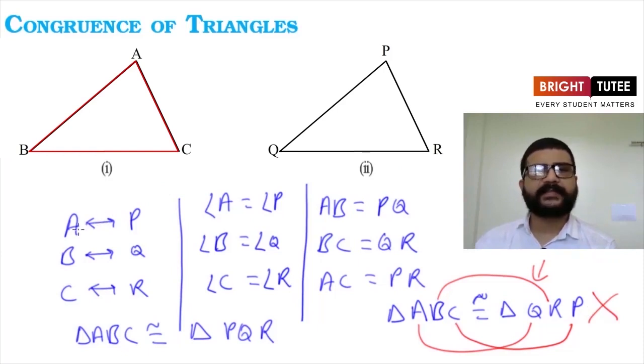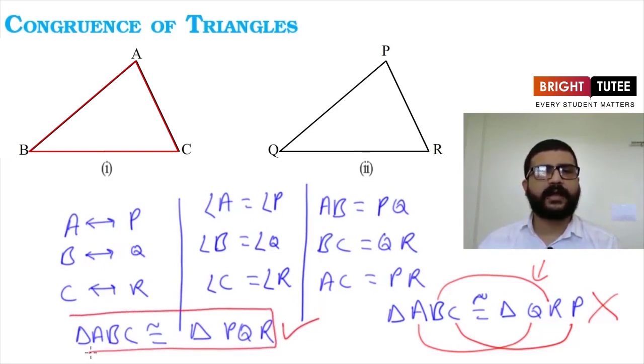But here we have seen that vertex A corresponds to vertex P, B to Q, and C to R. This is the correspondence we have between the vertices. So the relation will be written like this only: triangle ABC is congruent to triangle PQR. So here we have seen one thing: while writing the order of vertices in the congruency relation, we have to be very careful.